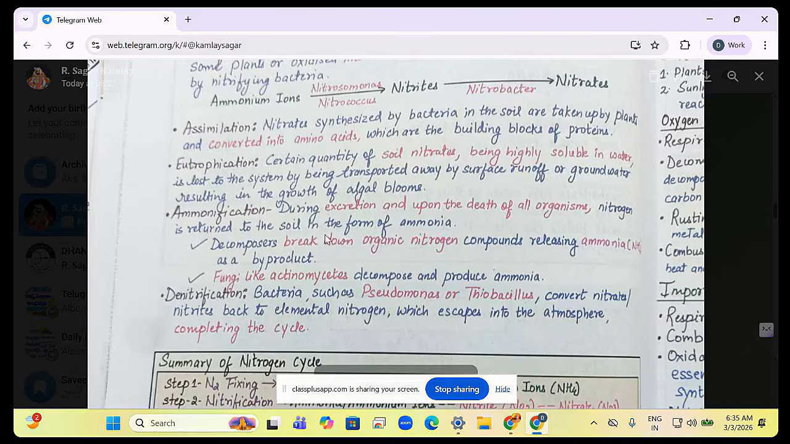Next, ammonification. During excretion and upon the death of organisms. So organisms చనిపోయిన తర్వాత again that nitrogen should come out. Nitrogen is returned to the soil in the form of ammonia. Decomposers break down organic nitrogen into ammonia. Right?